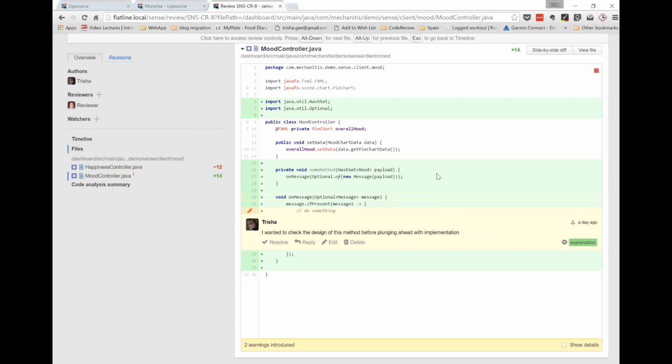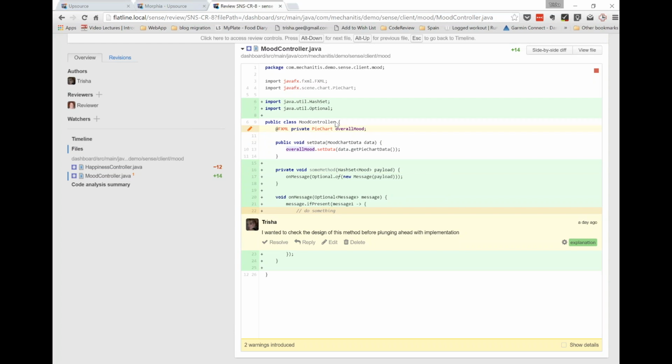What else? The other nice thing about Upsource is that obviously loads of code review tools let you have a side-by-side diff or an inline diff, and you use that to navigate through the files in a particular commit or a series of commits, and you look at the diff to get a feel for what changes were implemented and whether this was a good thing to do or not. And that's fine.